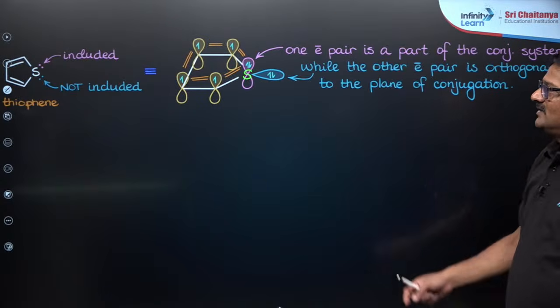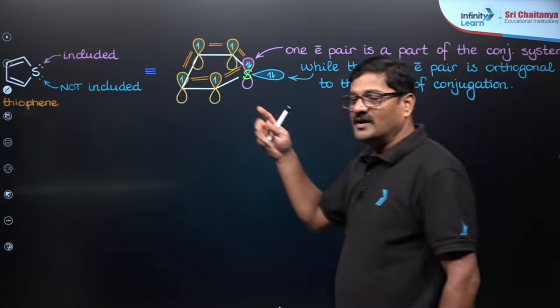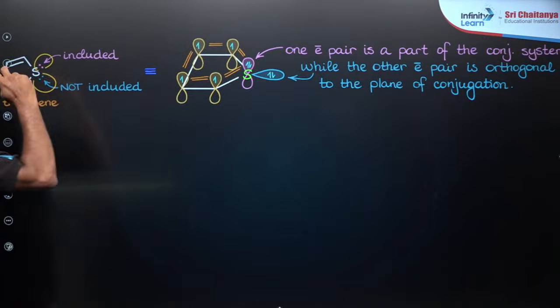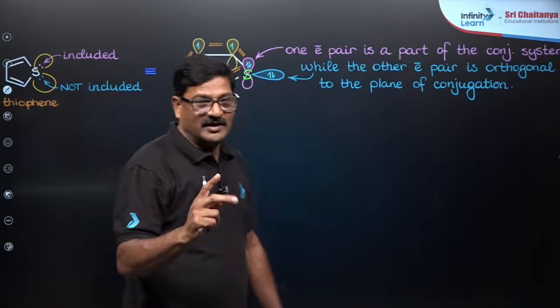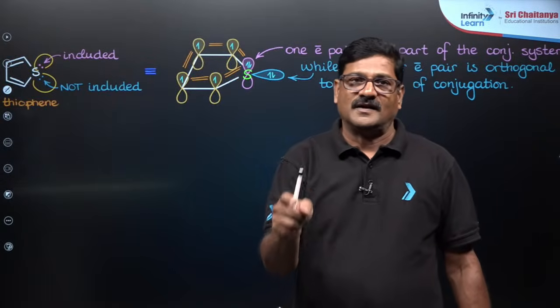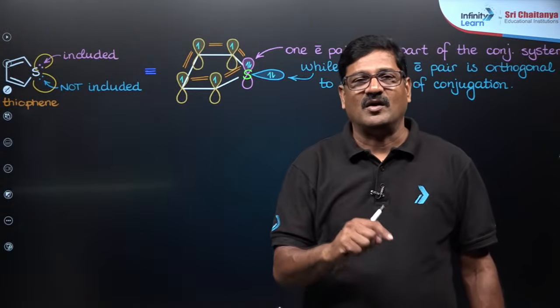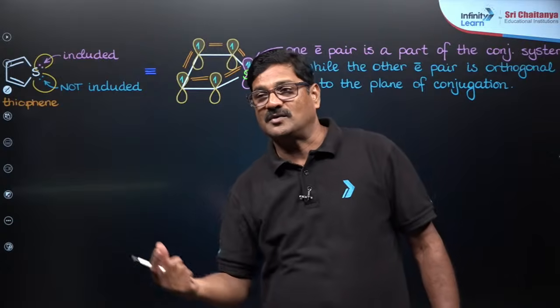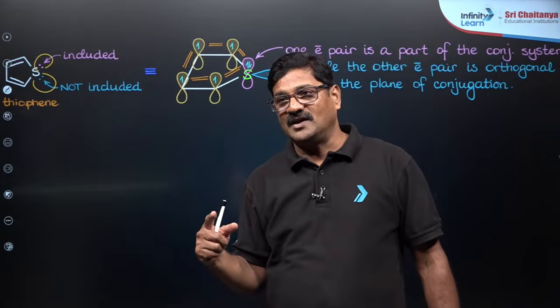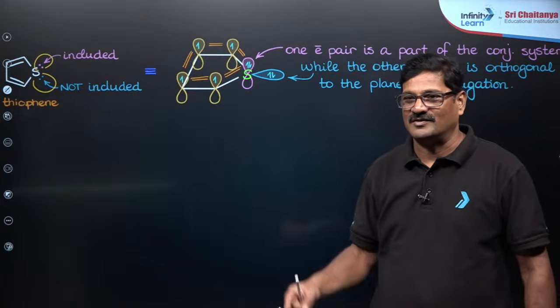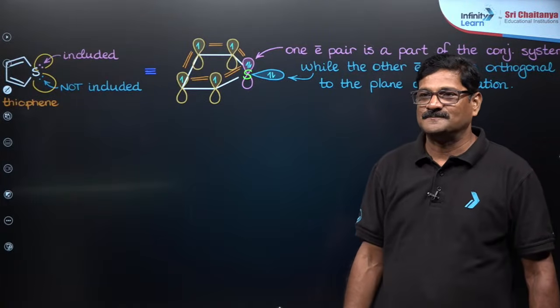And moving ahead, this is also thiophene, 2 pairs of electrons are there, and in that, one pair of electrons is involved in resonance and one pair is outside the resonance. So included 1 pair. So thiophene is just like furan, it is an aromatic compound. Understand? Clear?